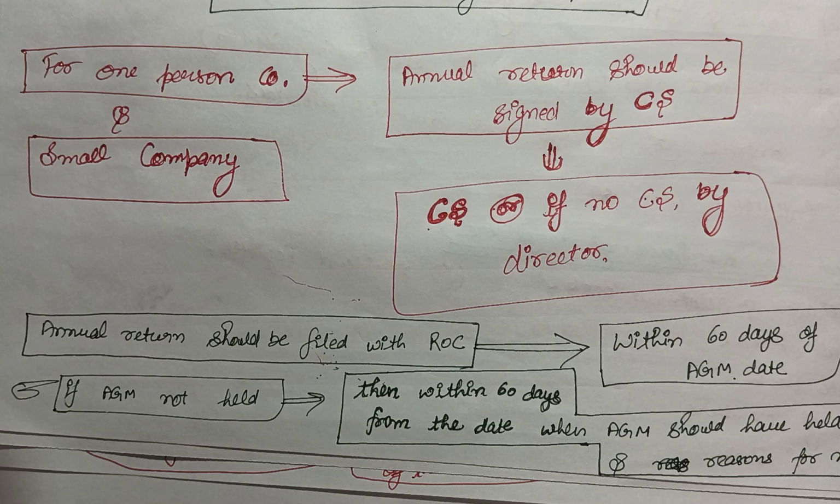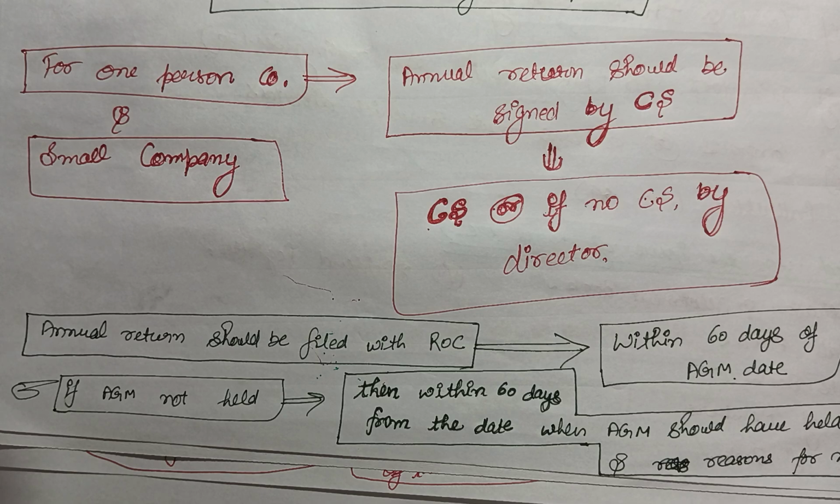And the annual return should be filed with the ROC within how much time? Within 60 days of the AGM date. Like the company has held its AGM, and within 60 days of the conclusion of the AGM, the company should file its annual return with the ROC, because in the AGM the annual return is presented for consideration before the shareholders.